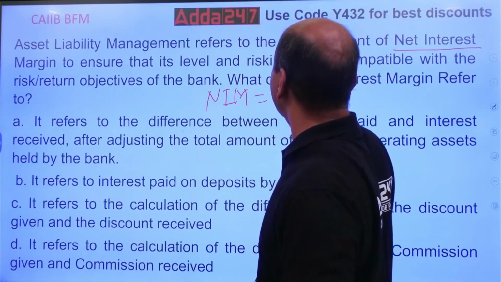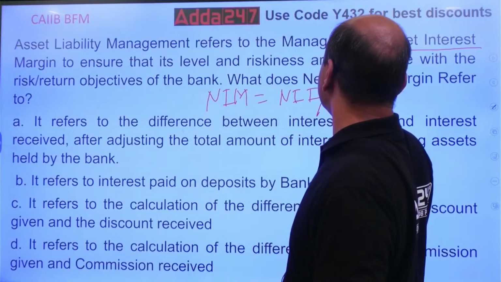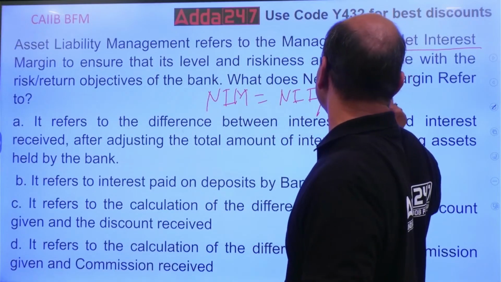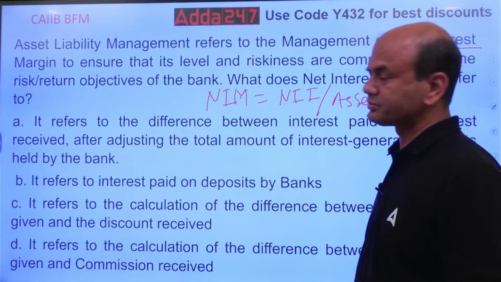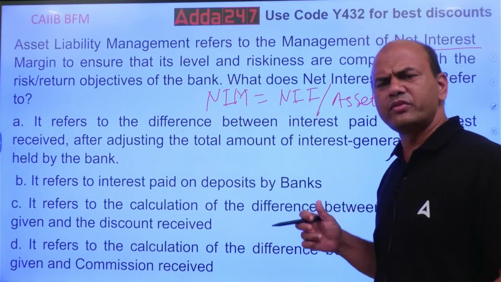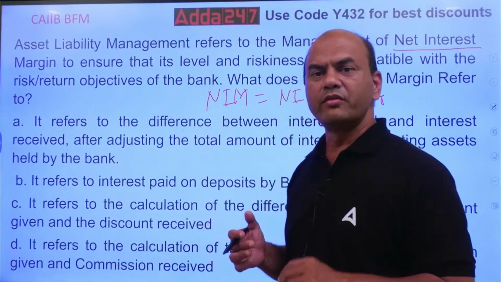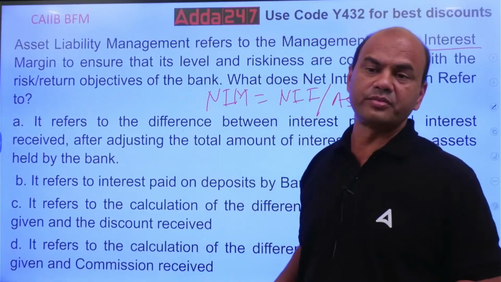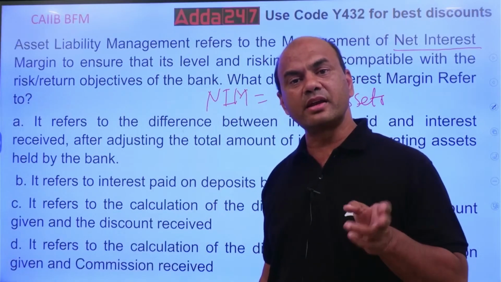NIM equals NII divided by assets, or you call it yielding assets. So NII upon assets, that is known as NIM. Okay. So if somebody's NIM is high, then it will be very good. The person will be the happiest person. Why? Because what is NII now? NII means net interest income.